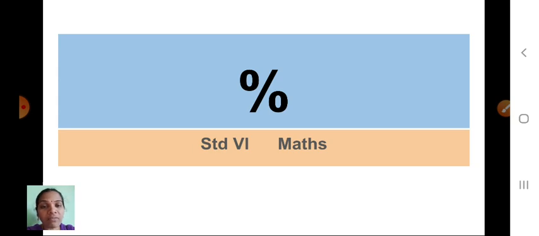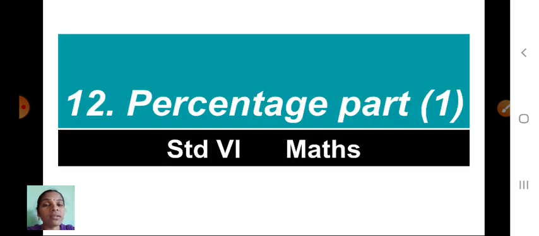Children, this session I will start a new chapter. Can anyone guess what is the topic name? When you see this slide, you will get the topic name, isn't it? Can you say? Very good. The topic name is percentage. That is chapter number 12, percentage. Okay, children. In this lesson we will study what is meant by percentage and how you will calculate the percentage. Are you ready? Shall I start now?